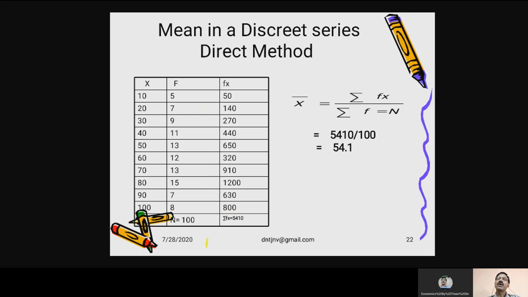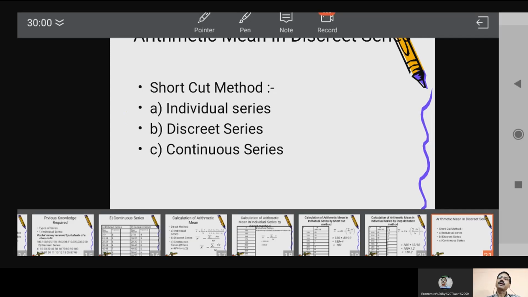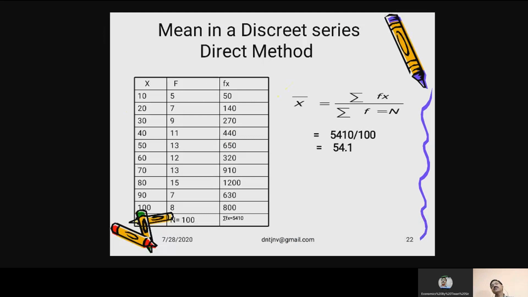I told you the number of students who obtain 10 marks is 5, number of students who obtain 20 marks is 7. So in this way, the sum of frequency will be the indicator of n. Apply this formula. 5410 divided by 100 is 54.1.